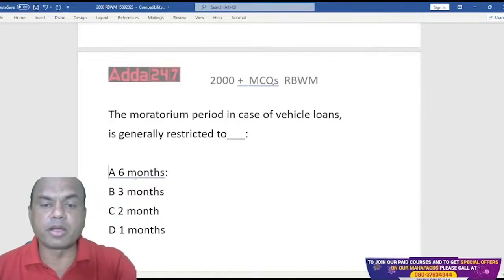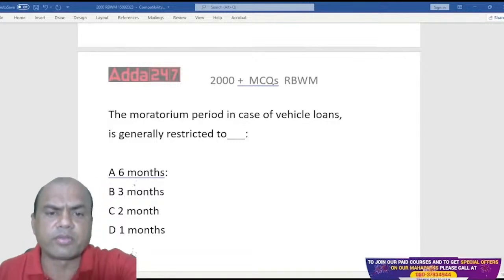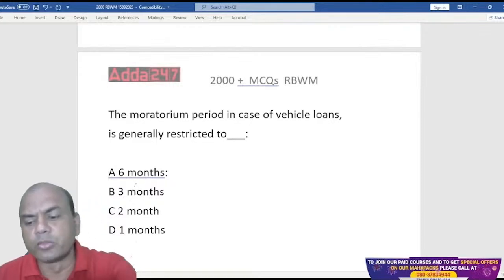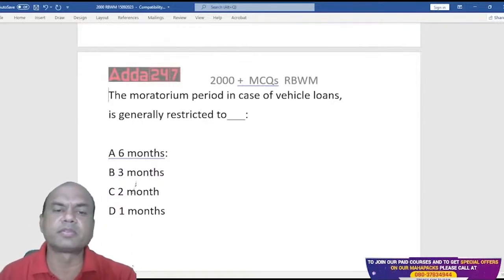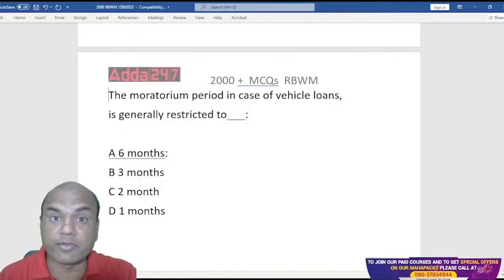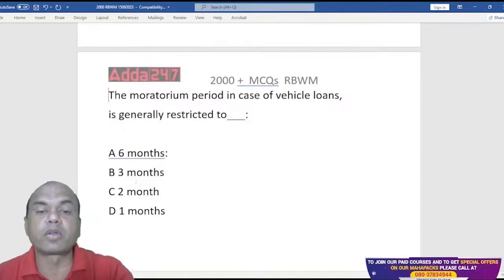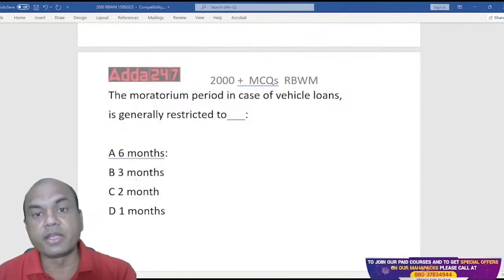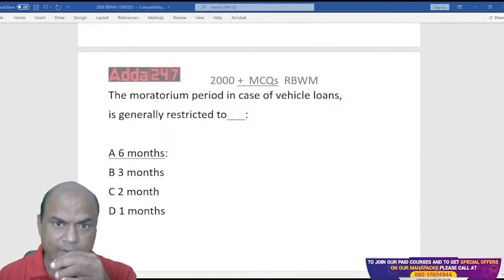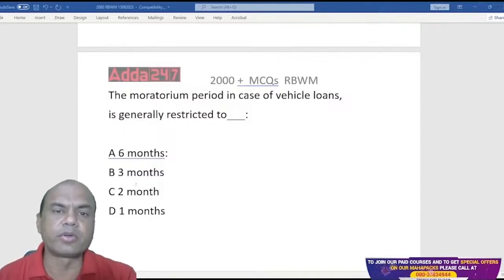The moratorium period in case of vehicle loans is generally considered as what? First, in home loans, what is the moratorium period? Type in the comment section, everyone. Yes, it is 18 months for new construction. For old houses, there is no moratorium; the full amount is disbursed directly.